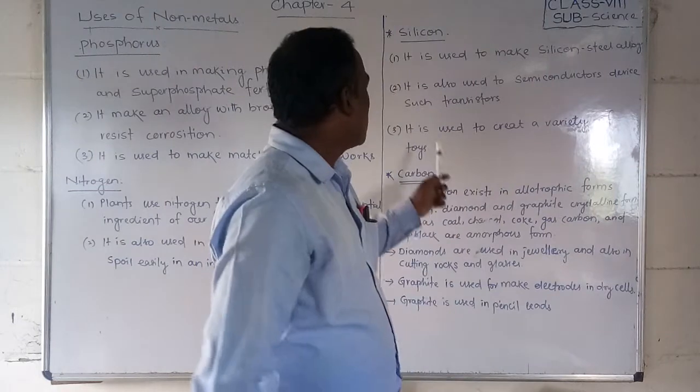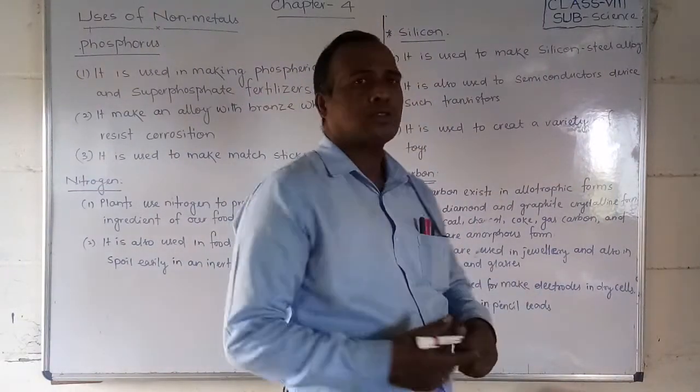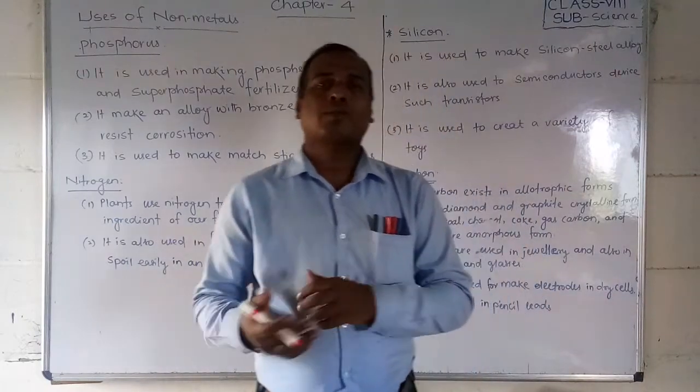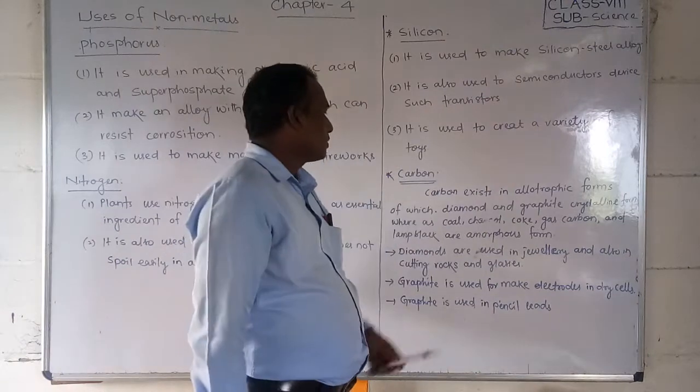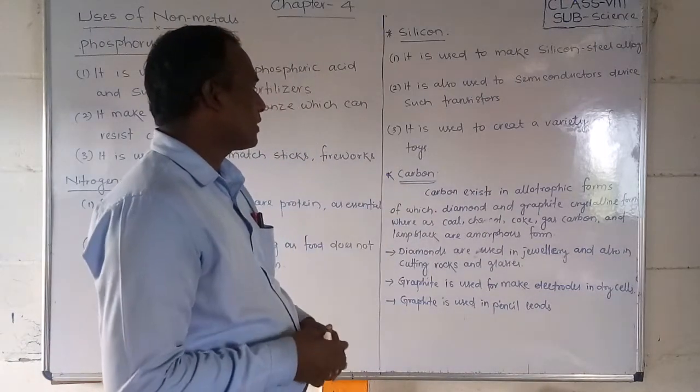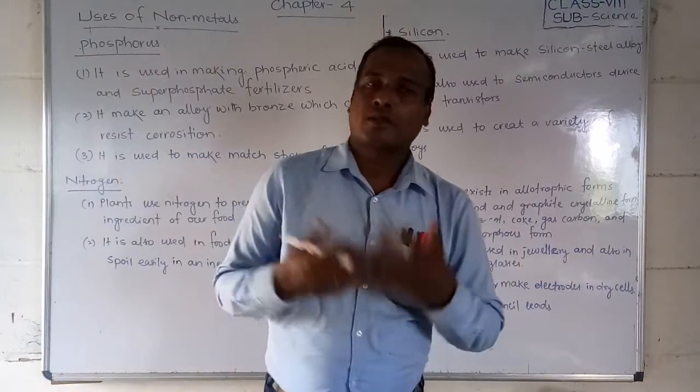Okay. Next, it is used to create a variety of toys, some different toys for playing purposes. Also, it is used by these silicones. Next we will go for a very important non-metal, that is called carbon. Friends, in our body also carbon is there.